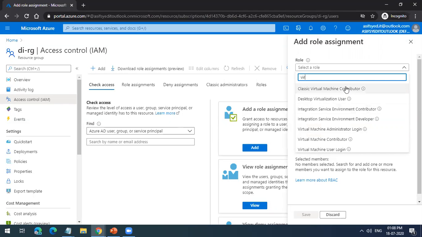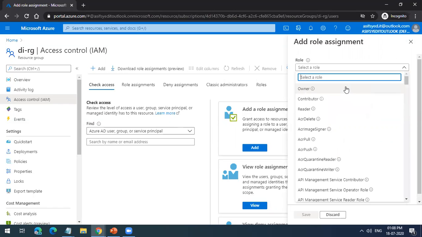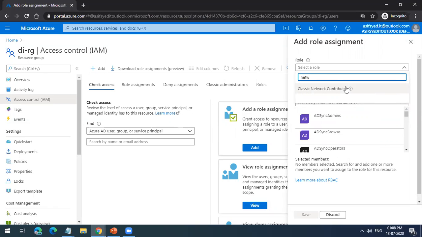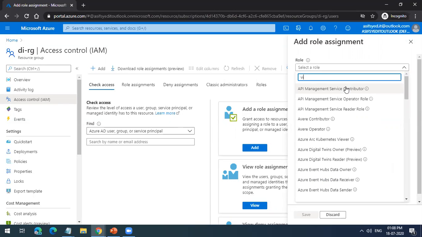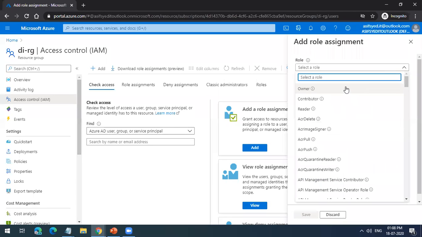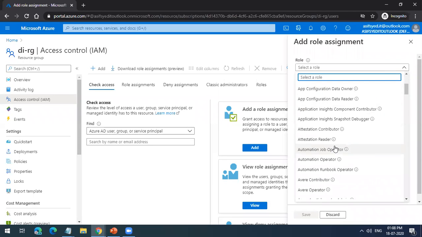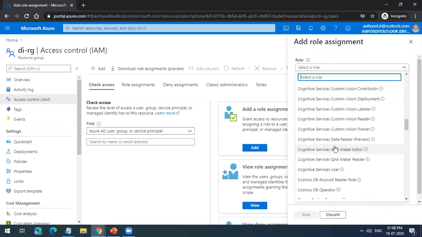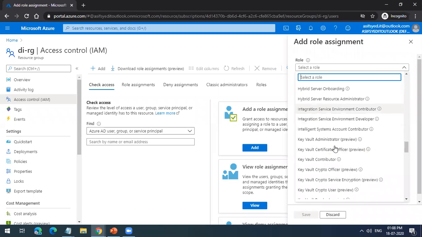You have these roles. If you want to see other roles, like for virtual network, you can see the networking roles also. Networking roles are also there. So you have many roles which you can see. So every service has its role.